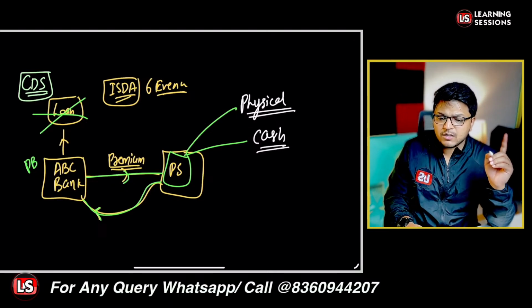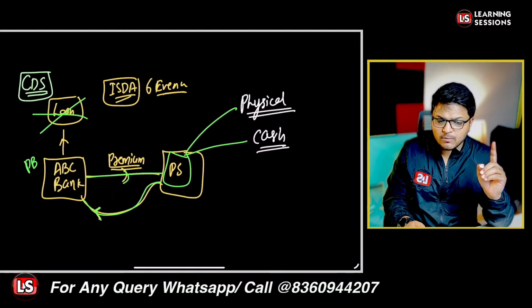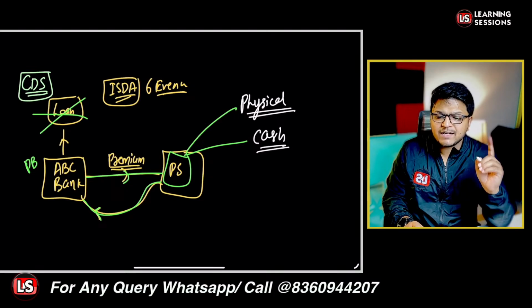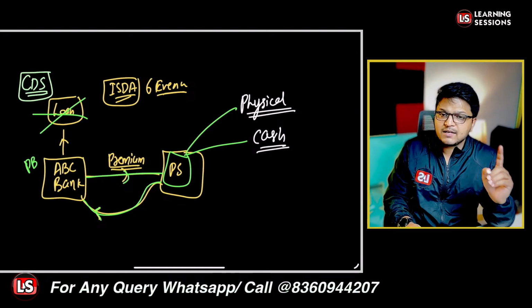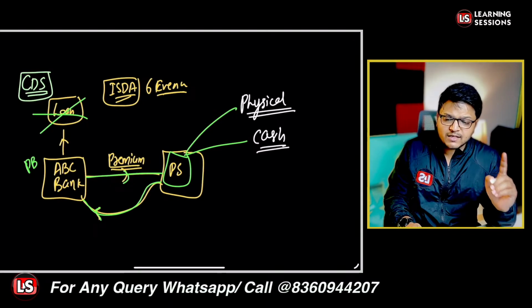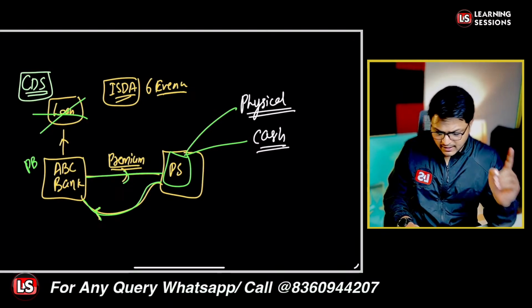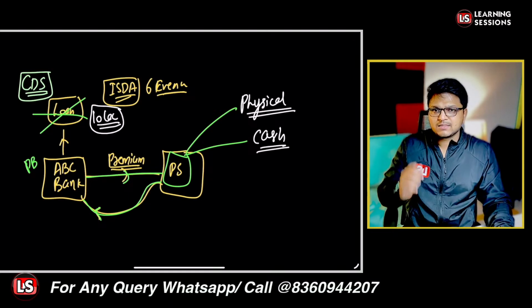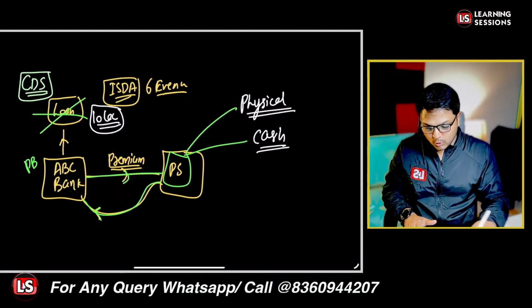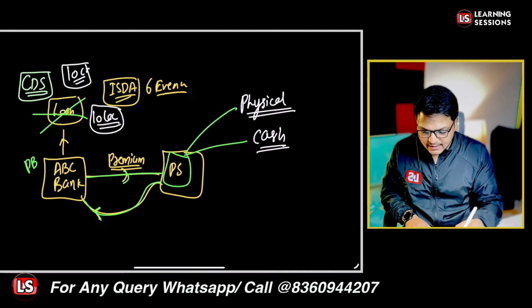Now, in case of physical settlement, which is very much common, the protection buyer is going to hand over, or assign, or sell the reference obligation to the protection seller, in return receiving the notional amount of the swap. Let's say there was a default of rupees 10 lakh. The total loan was, let's say, 10 crore, and the default amounted to rupees 10 lakh.